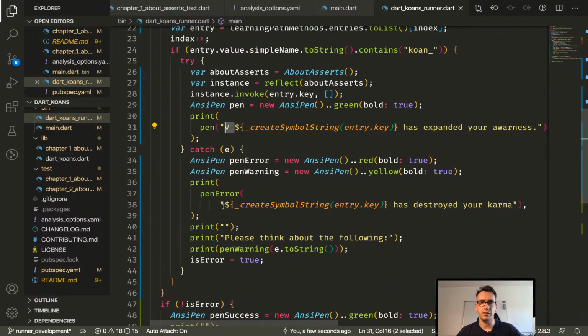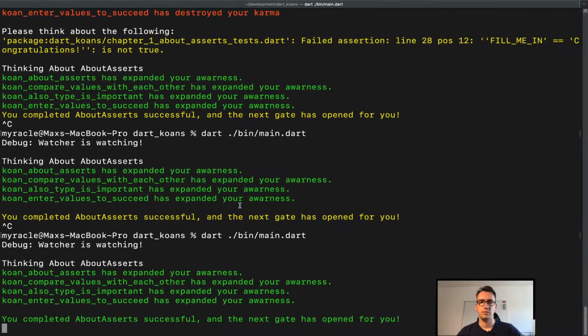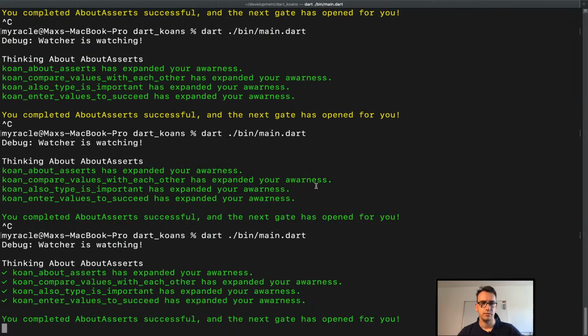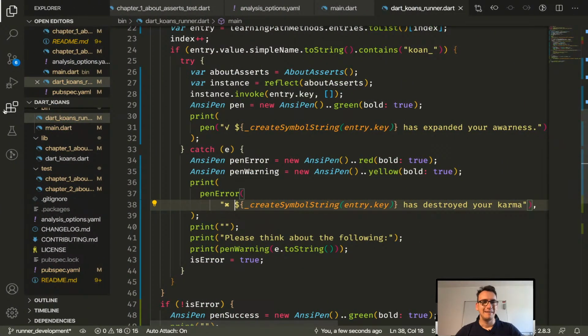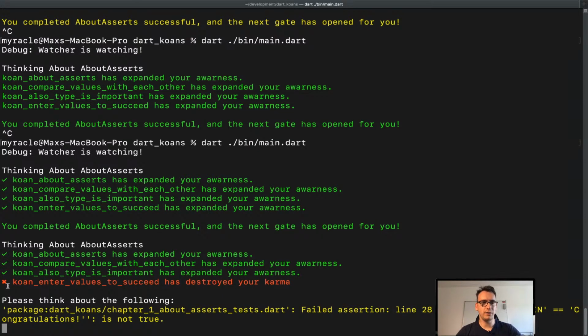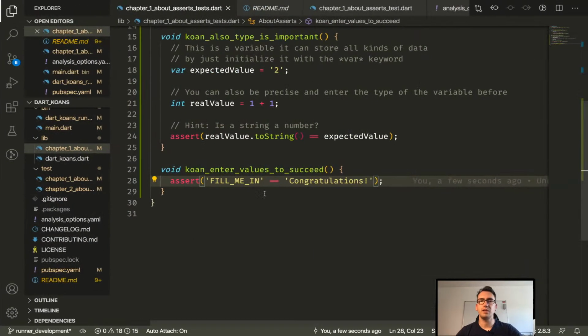Let's see if I can take that too. And let's see how it turns out. That's pretty cool. So let's see, if we go to the chapter and I remove that one again, it's broken, we get a cross. That is pretty good. That is pretty good.